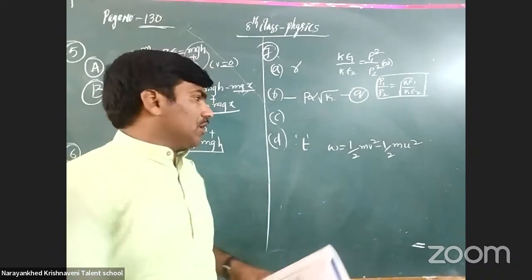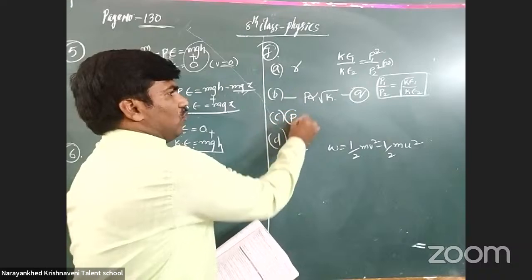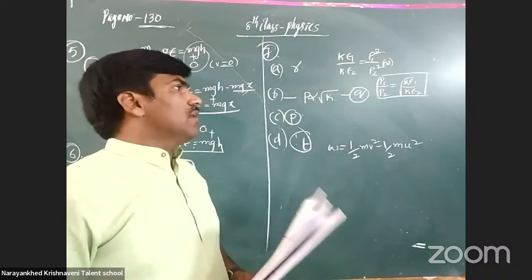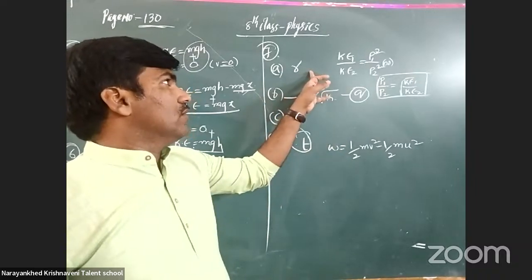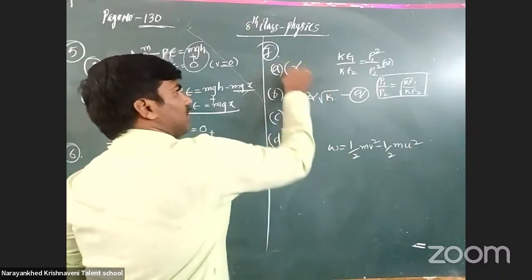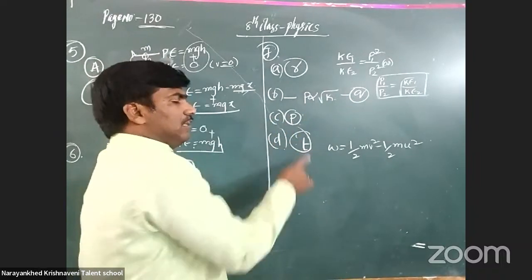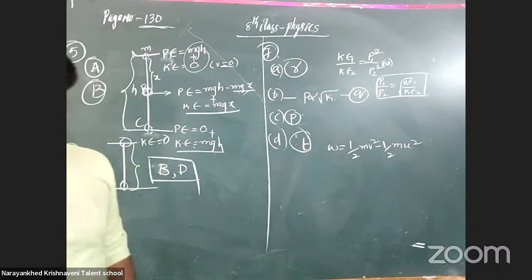That will not be given, the answer is taken as somewhat of, okay. P is the answer for it. A matches with R, B matches with C, C matches with P, D matches with T. Yes, please note it down.